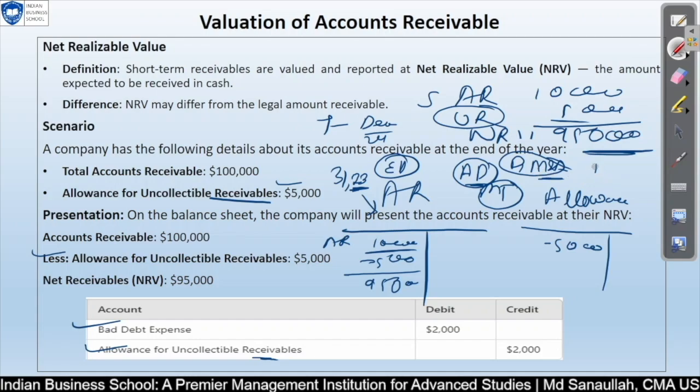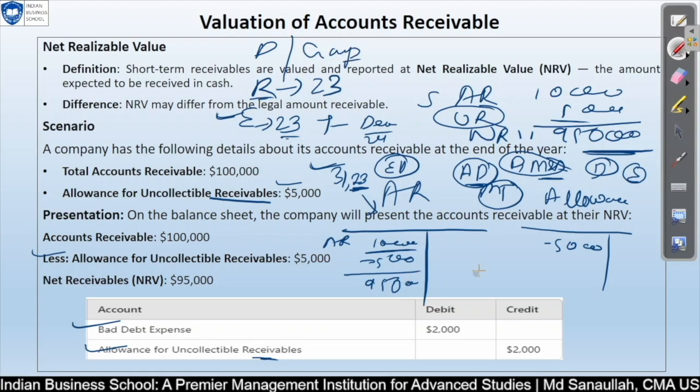Our concern is, if it is declared, then you will have to pass the entry. At that time we will not book any expense because the expense has already been charged. So why are we charging this expense in this period? Because the account receivable belongs to 2023, so the expense should also be charged in 2023. This is the general period point of view. Whichever period your revenue belongs to, the expense should also go to that particular period. So this is the GAAP rule, and that is why we are charging it here.